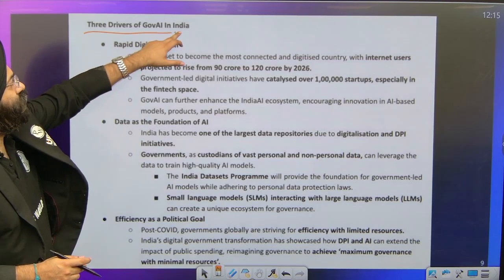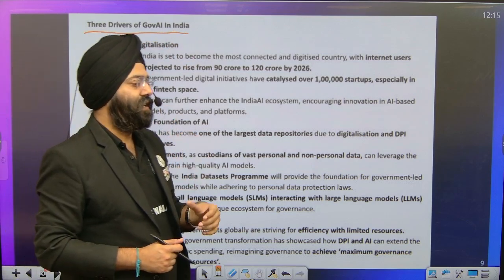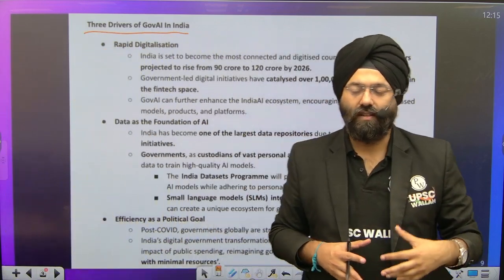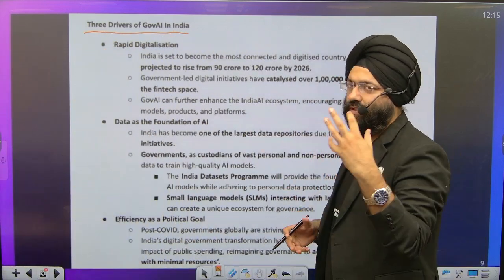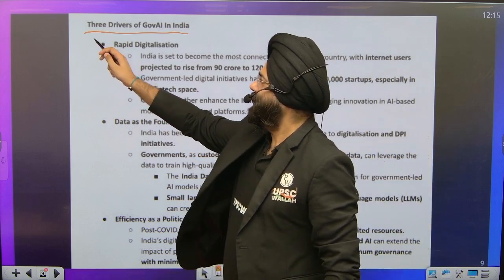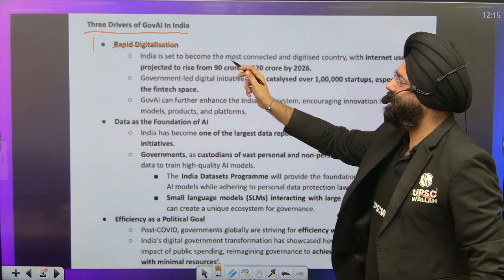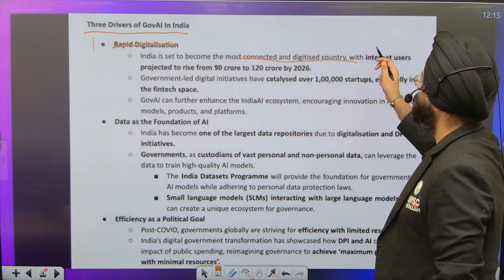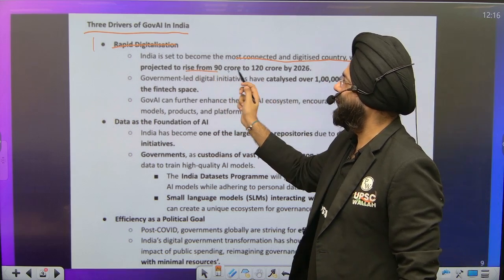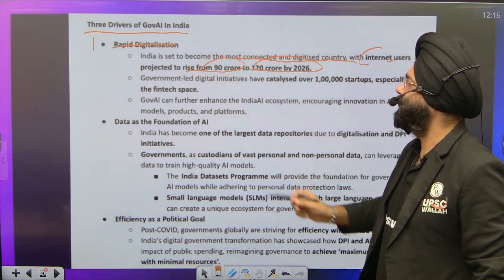Three drivers of GOV, that means governance in AI, are being boosted because of three major dimensions. First is rapid digitalization. Now you will see that India is among the most connected and digitalized countries, with an internet user base rising from 90 crore to 120 crore by 2026.